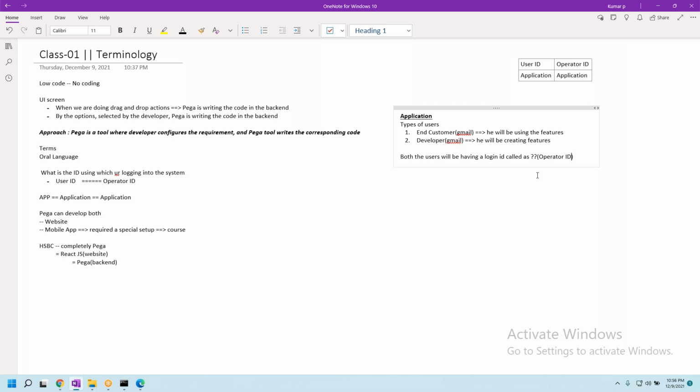Now I have a question, maybe all of you think and try to give your answers. I am saying both the users are having an operator ID. But my question is, how do you know, if both of them are having the same access? What do you mean by access?